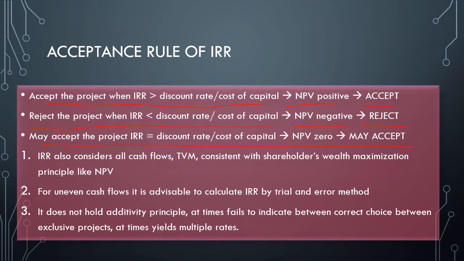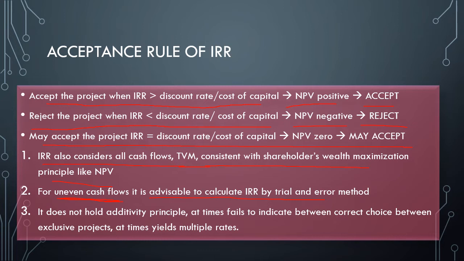So it is linked with NPV. IRR also considers all cash flows and the time value of money. It is consistent with the shareholders' wealth maximization principle, like NPV. For uneven cash flows, it is advisable to calculate IRR by the trial and error method. In the trial and error method, you put in a discount rate like 12%, then calculate whether the NPV is 0. If it's not, then you put in another discount rate. That is the trial and error method. You just put in a value and then check.